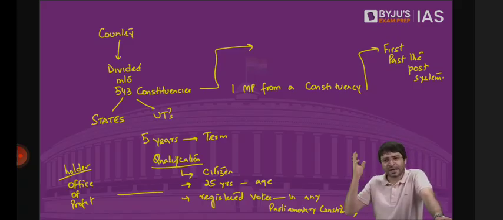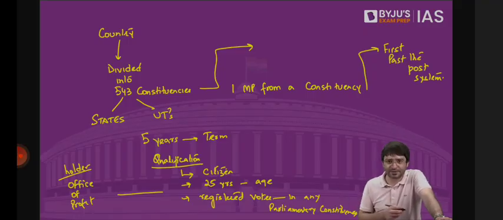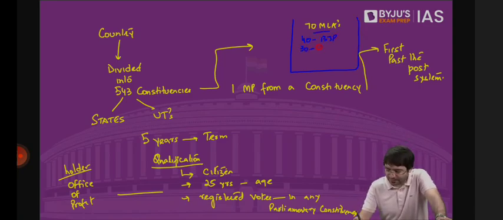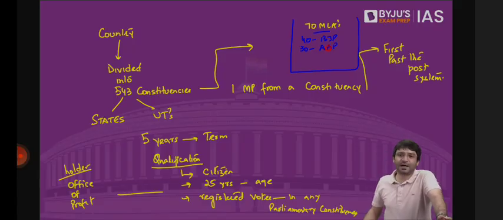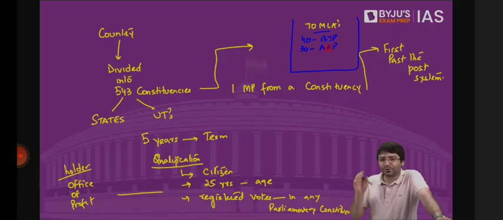Let's suppose tomorrow election takes place in Delhi Legislative Assembly. Out of the 70 MLAs in Delhi, I think this explanation will make you understand better. Out of 70 MLAs, once the election took place, 40 belong to BJP and 30 belong to Aam Aadmi Party. Now, which political party is in power? BJP. There was one MP of the Aam Aadmi Party in Rajya Sabha who now resigns, saying, I don't want to continue. Why? Because he wants to join the BJP. And BJP wants its own man in Rajya Sabha.